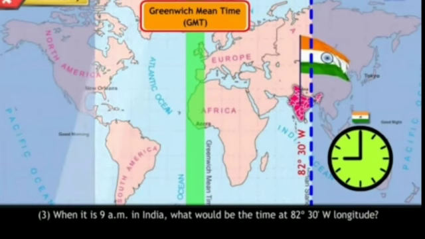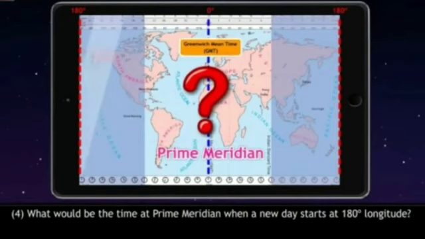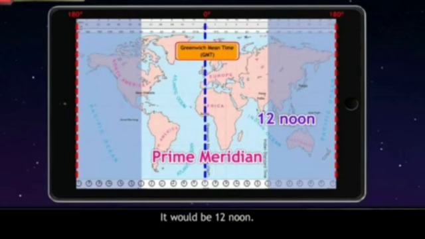When it is 9 am in India, what will be the time at 82 degree 30 minutes west longitude? Answer: it would be 10 pm of the previous day at 82 degree 30 minutes west longitude. What will be the time at the prime meridian when a new day starts at 180 longitude? It will be 12 noon.